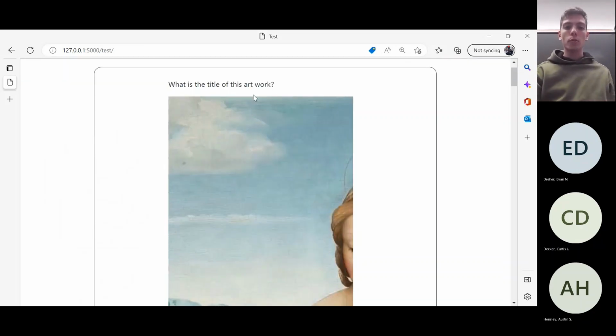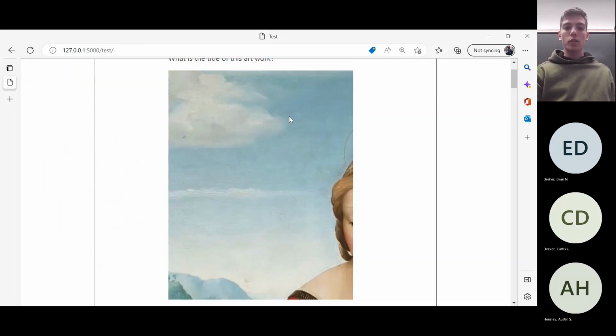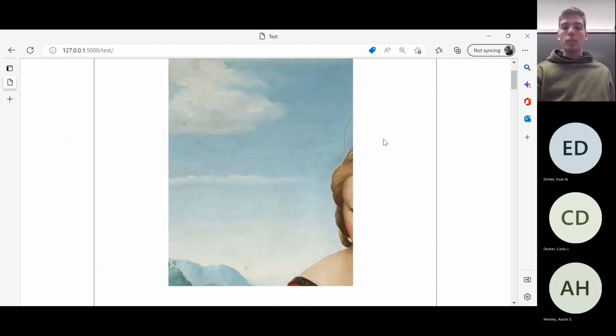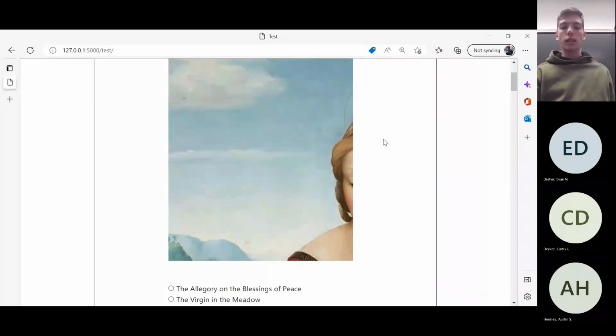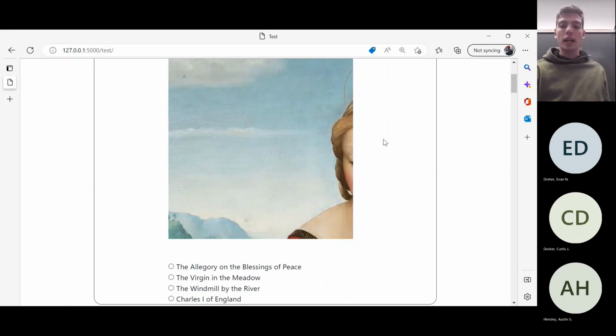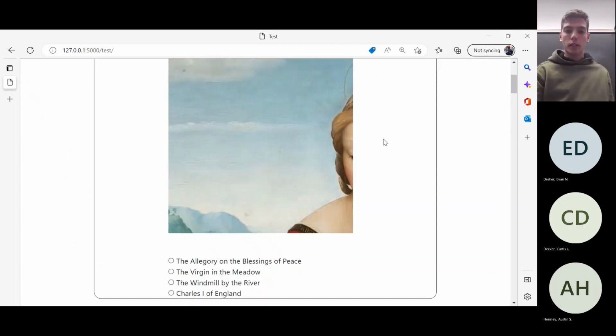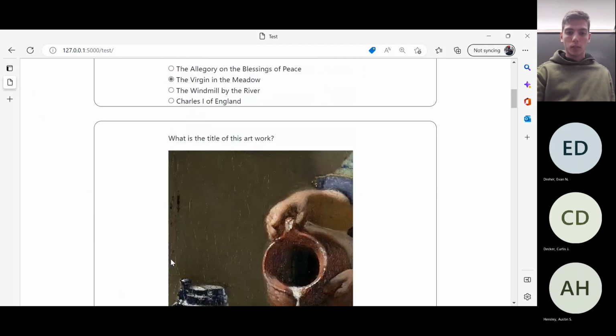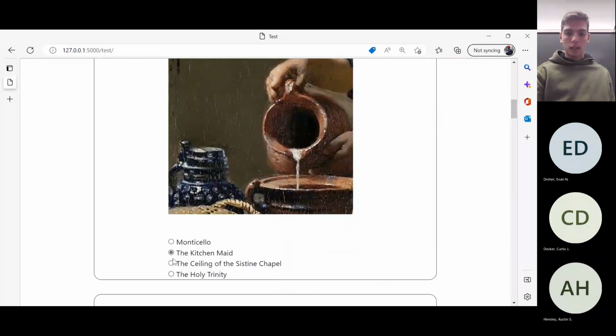Basically, it's going to crop down the images to be less than the total size of the image. Obviously this is not the entire painting, but this is to simulate what Munson likes to do on his tests, which is show you only a small part of the image. From that, you have to be able to identify the entire image. I'm going to run through this quickly. I'm not going to get the correct answers, but I'm just going to put some stuff here.